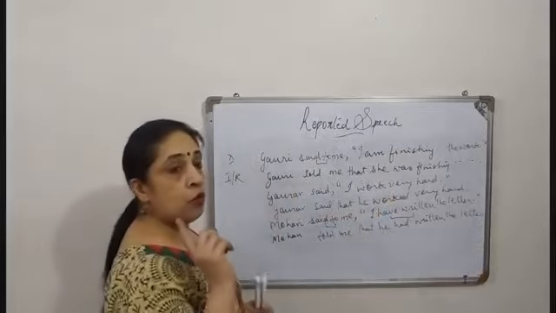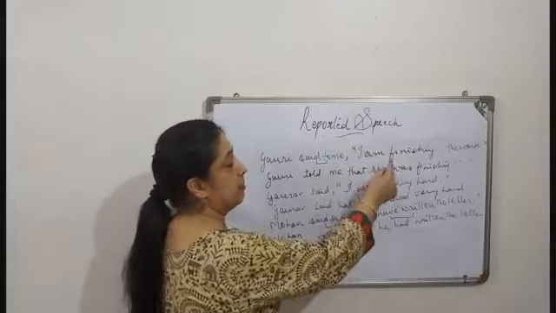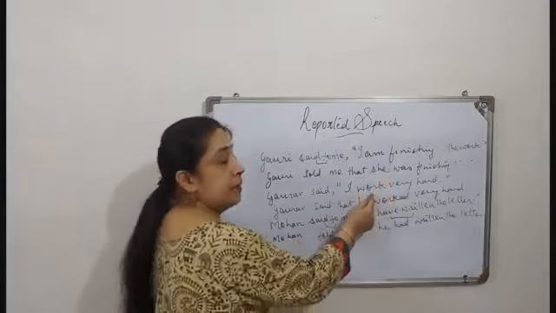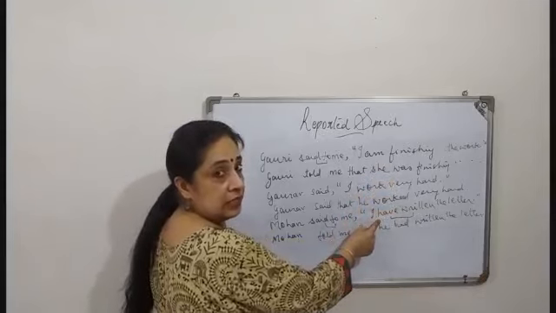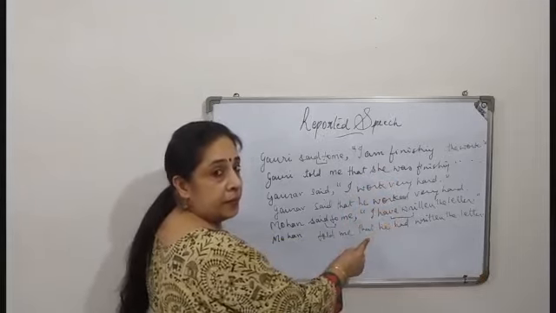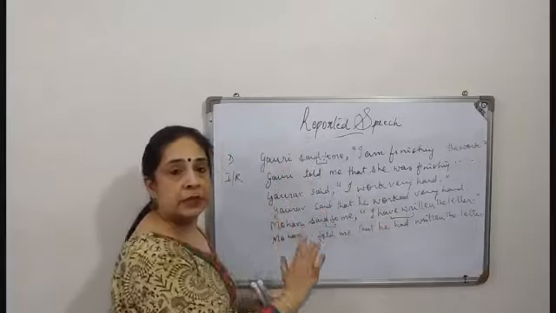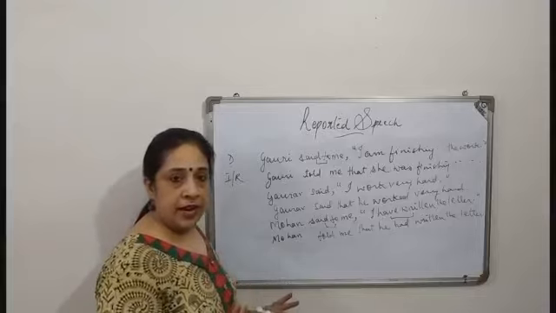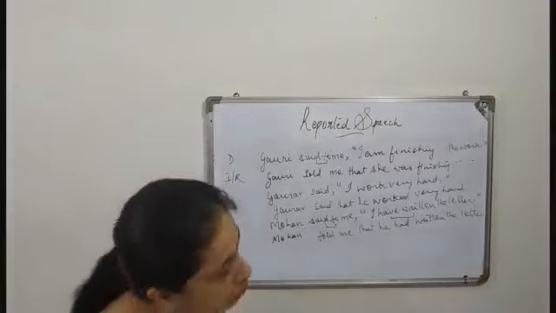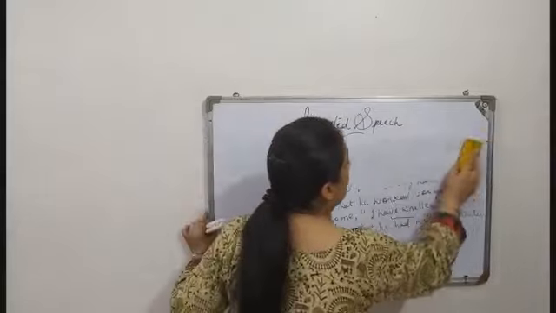Alright, so now what we have to remember, the present continuous becomes past continuous, simple present becomes past simple, and present perfect becomes past perfect. We have to remember this. Right? Now I'm rubbing this and moving on to past tense. Let us see how.